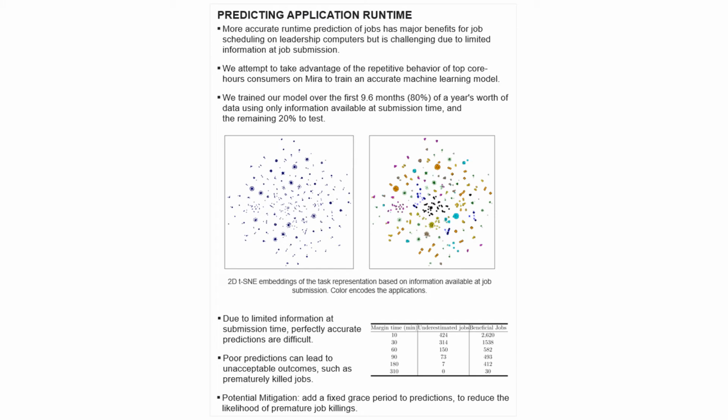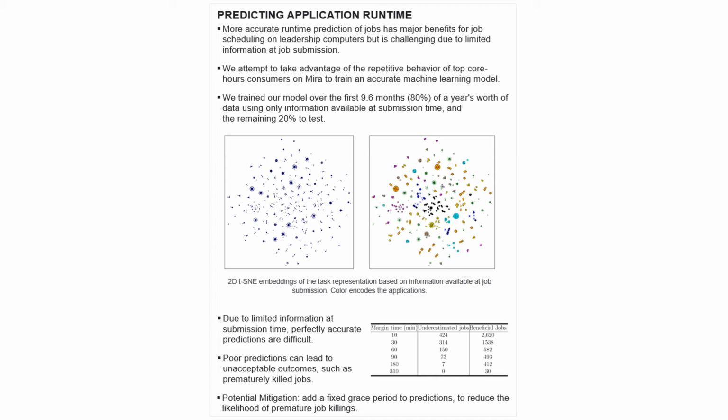Another avenue we explored was the use of this log data to improve application runtime prediction. Better runtime prediction has potential benefits for job scheduling on leadership computers, but is limited due to its reliance on the information available at submission. We suspected that, since many of Mira's top core hours consumers have relatively repetitive usage patterns, we might see some success training accurate models where similar efforts on different leadership resources have failed.